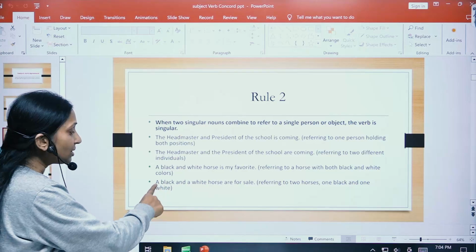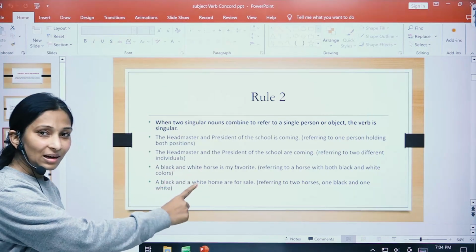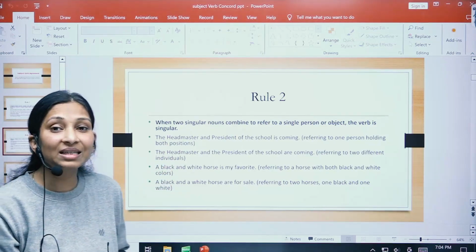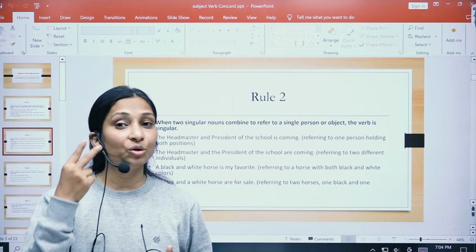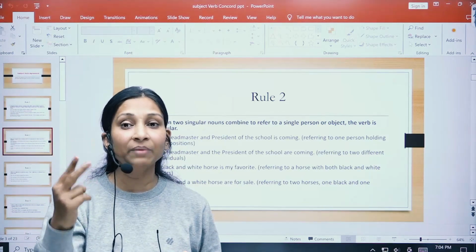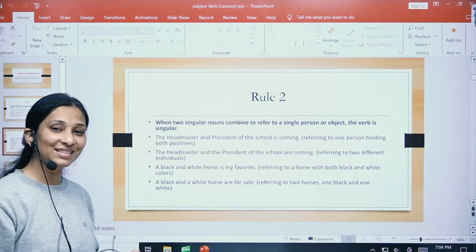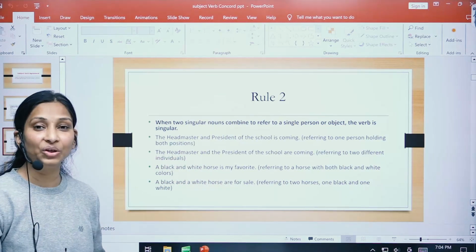Okay, now a black and a white. Now because this article a has been put before both the subjects, a white and a black, it makes it two horses, right? This article makes the subjects two, right? That is one horse which is black and one horse which is white, right? That's why are has been used.